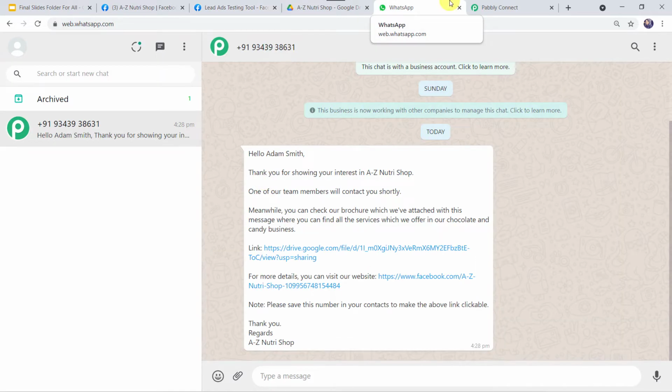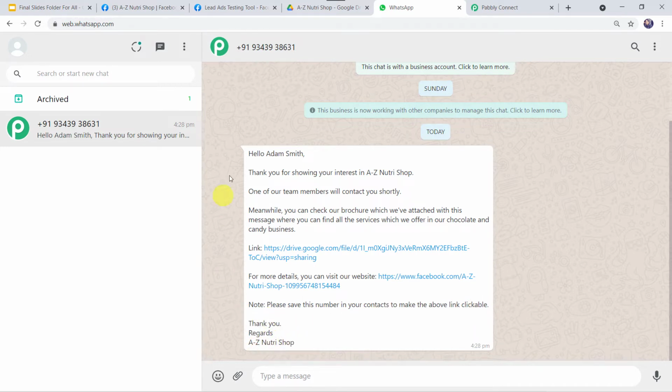And here we can see a message. Hello Adam Smith, thank you for showing your interest in A to Z NutriShop. One of our team members will contact you shortly. Meanwhile, you can check a brochure which we have attached with this message. We can find all the services which we offer in our chocolate and candy business. A link is given. For more details, you can visit our website. Website address is mentioned. Note, please save this number in your contacts to make the above link clickable. Thank you, regards A to Z NutriShop.